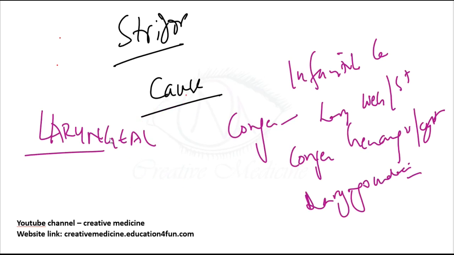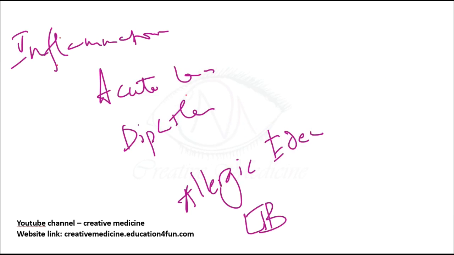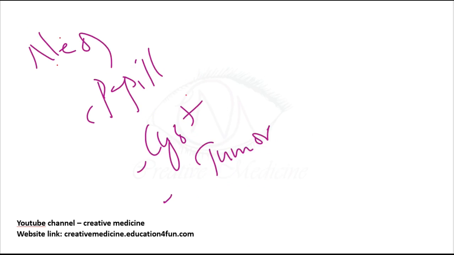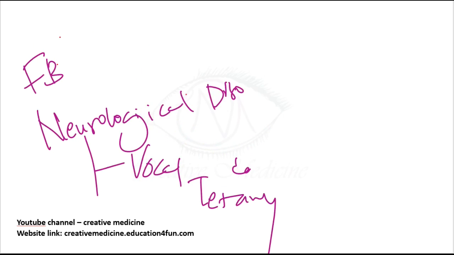What are they? First we have congenital causes like infantile larynx, laryngeal web and stenosis, congenital hemangioma and cyst, and then laryngomalacia. Then we have inflammatory causes, which include acute laryngitis, diphtheria, allergic edema, laryngotracheobronchitis. Then we have traumatic causes, which include birth trauma, burns and scalds, accidents. Then we have neoplasms, which include papillomas, cysts and tumors. Then we have foreign bodies and also neurological disorders and vocal cord palsy. These are laryngeal causes.